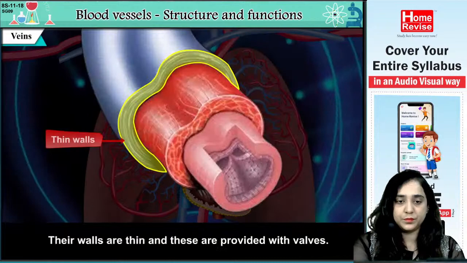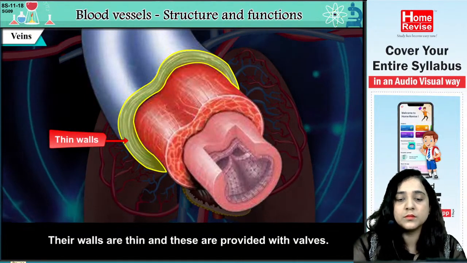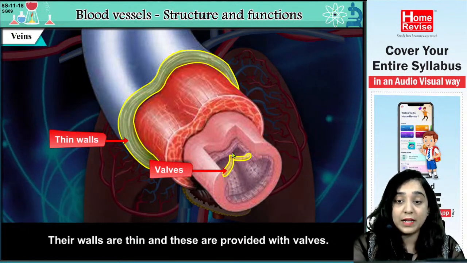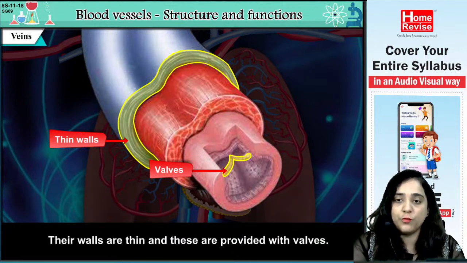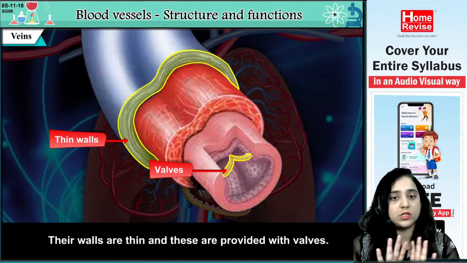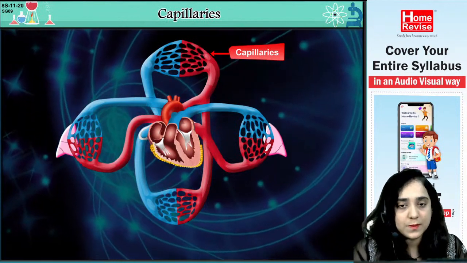Listen. Their walls are thin and these are provided with valves. Yes, so these valves basically help to prevent the back flow of the blood. तो blood जो है वो unidirectional में ही चलेगा, उसका back flow क्या हो जाएगा? नहीं possible हो पाएगा. Now let's see about the capillaries.